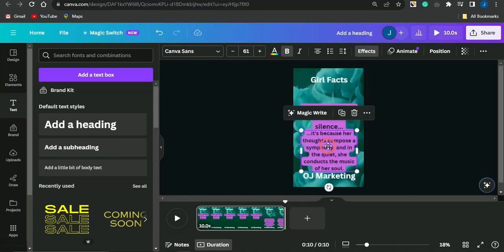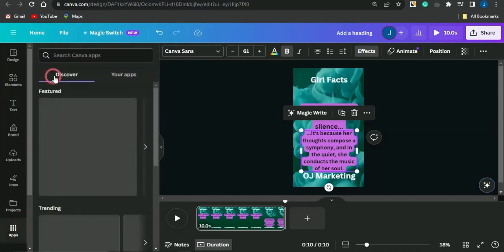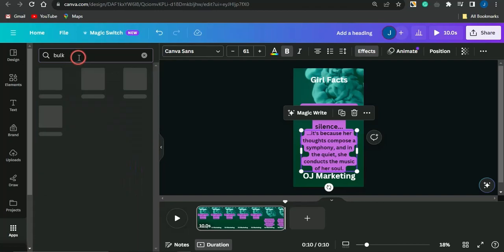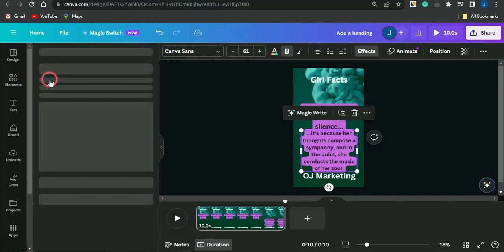And what you want to do right now is to just separate this first. You want to head on to this section which says app, and you want to come right here and search for bulk. And if you search for bulk right now, you'll be able to see this option which says bulk create. You want to click on this right now.